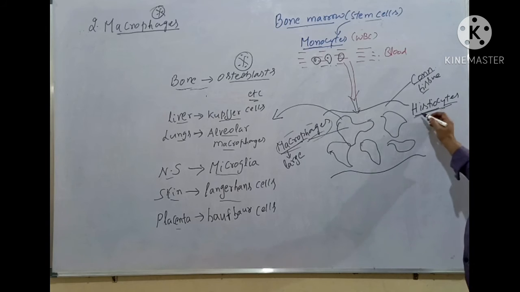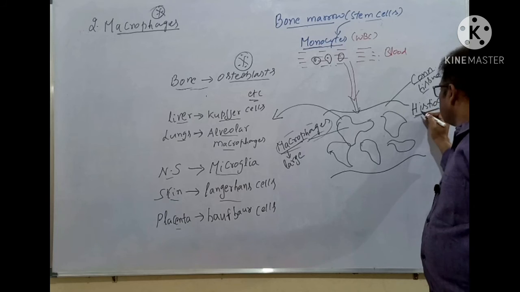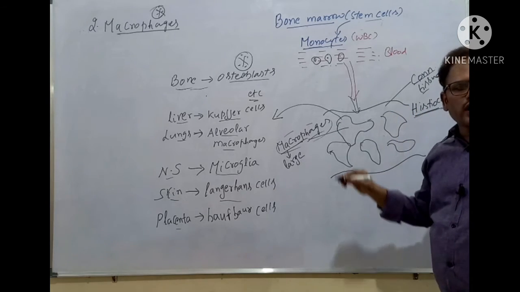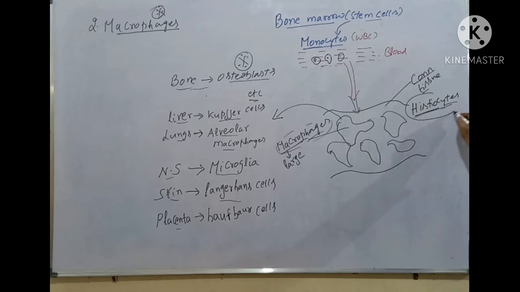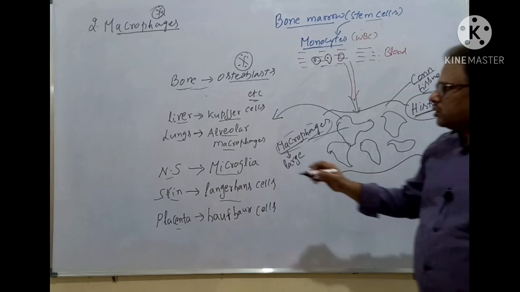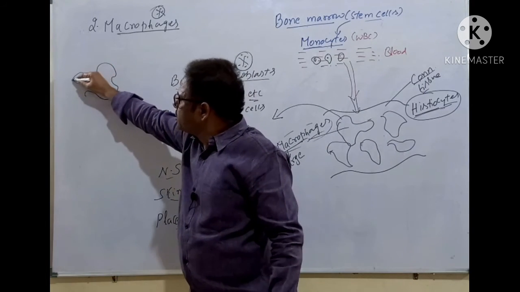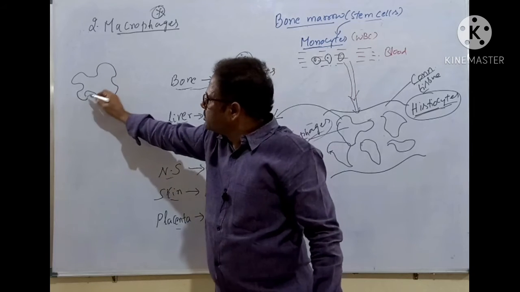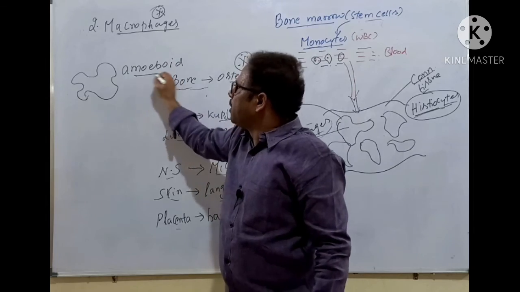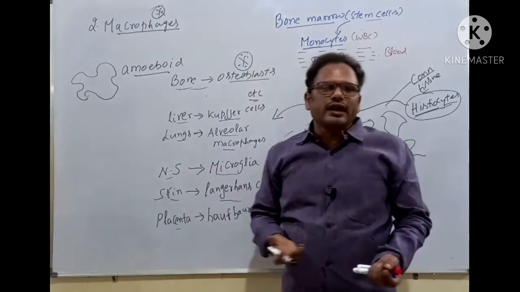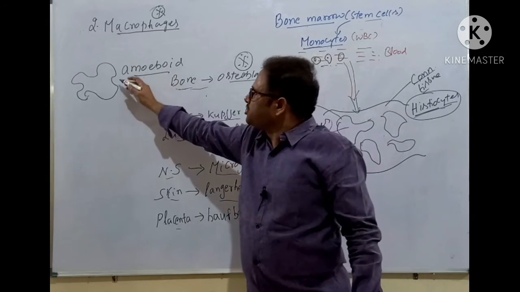So histiocytes are present in the connective tissue, and in the connective tissue, many bacteria and other microbial organisms are there. They should be killed, and that is the function of histiocytes. Any macrophage is amoeboid in shape. What is amoeboid? Amoeba-like. What is the shape of an amoeba? There is no regular shape. It can be any size, any shape, isn't it? So amoeboid shape is there.